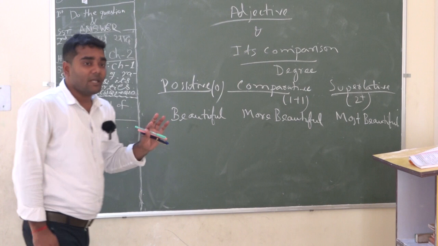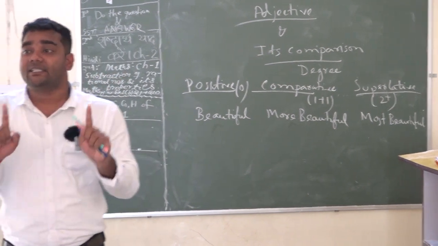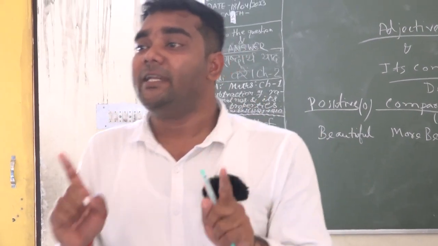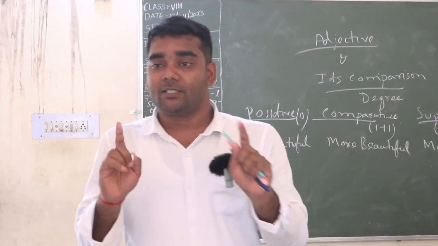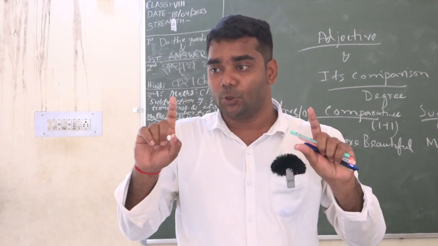I hope that these are the basic structure of adjective and its degree of comparisons. These are the 3 basic formation or structural rules.